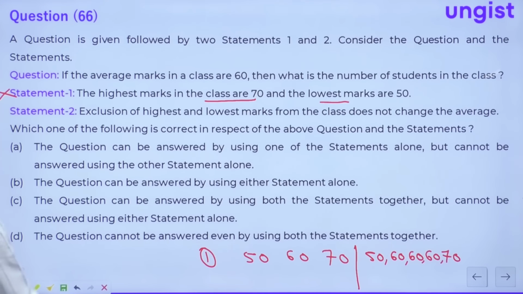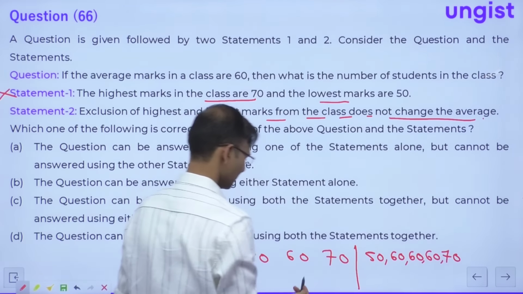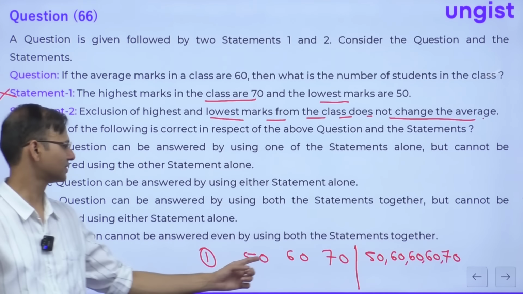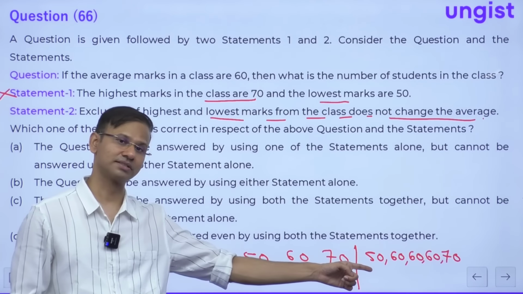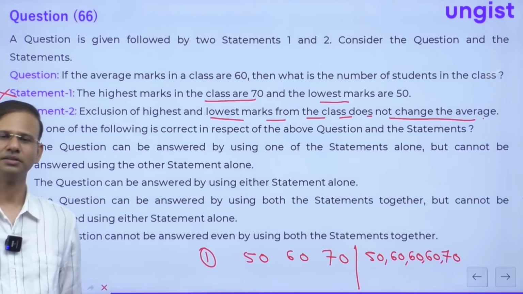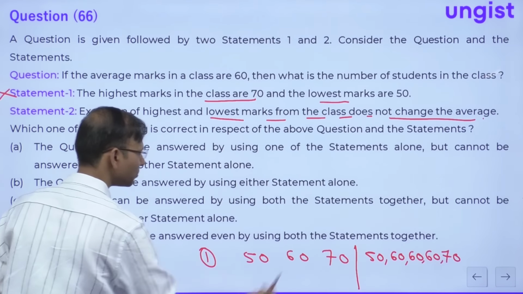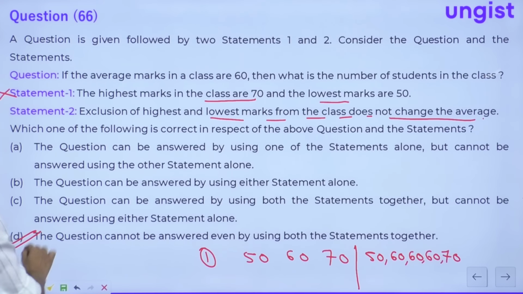Statement number 2: exclusion of highest and lowest marks from the class does not change the average. So guys, here also if you exclude the highest and lowest, the average won't change. So this question won't be answered even using both the statements together. Question number 66: the question cannot be answered even by using both the statements together, option D. Okay everybody? Alright, so question number 66 is done.